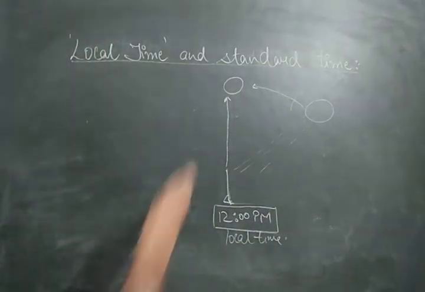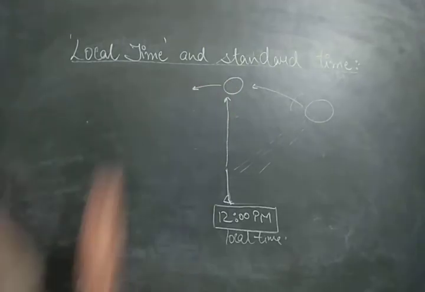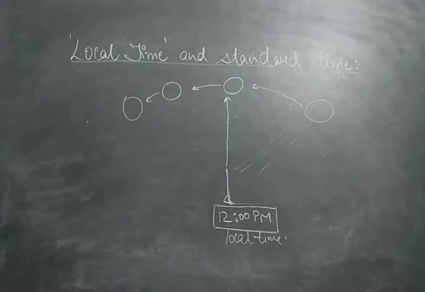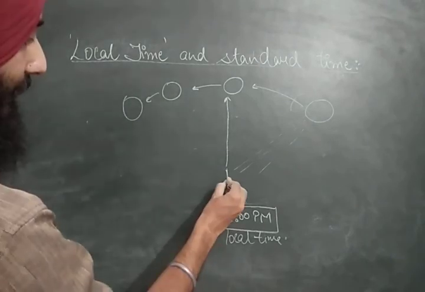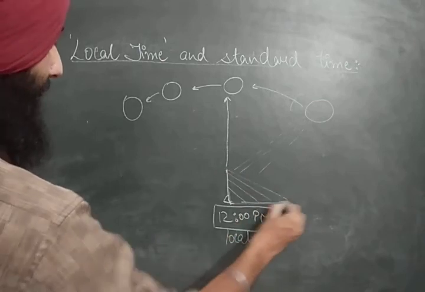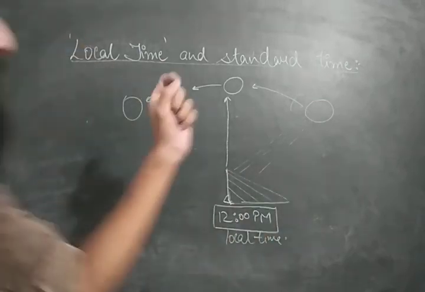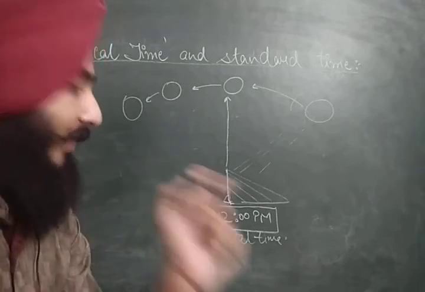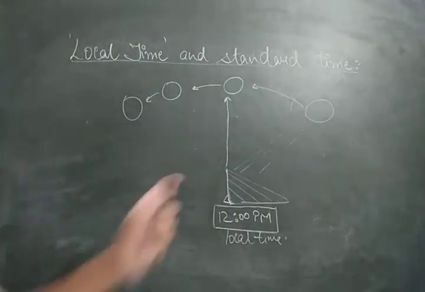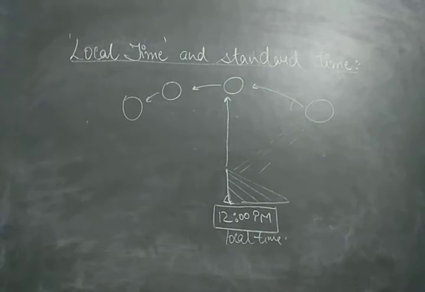After this 12 p.m. the sun would gradually go down, and hence the length of the shadow would keep increasing. So when you observe the shortest shadow, that is the local time, and you set your clocks at 12 p.m. That would depict your local time.